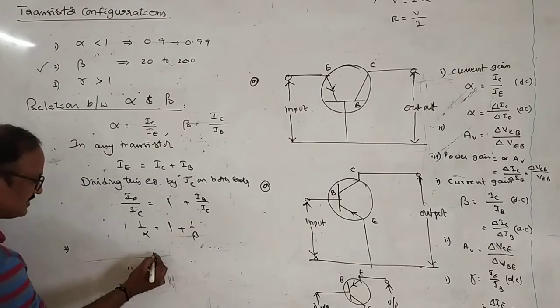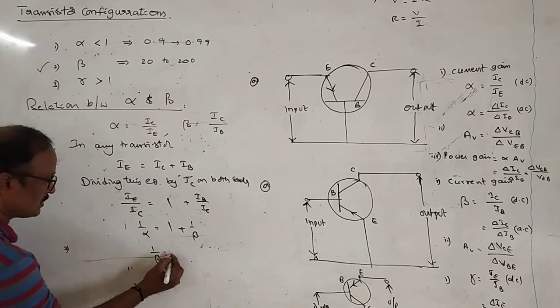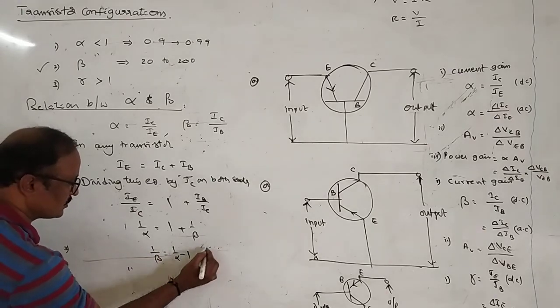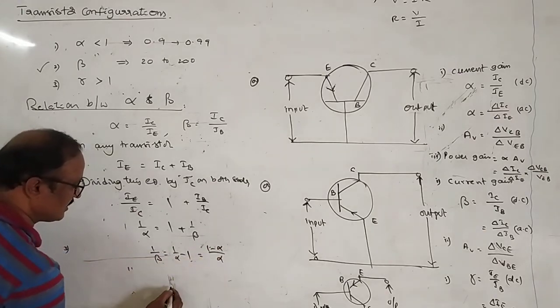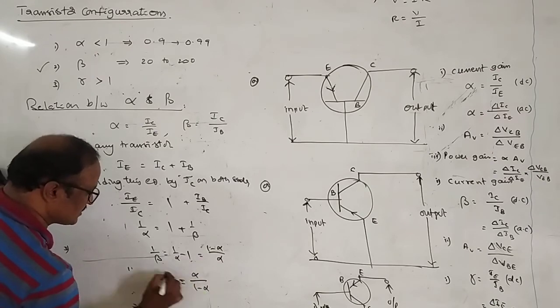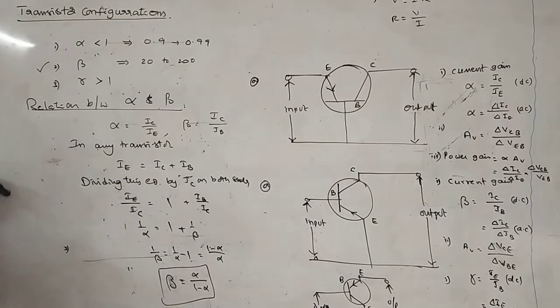Right? From this, 1 by beta is equal to 1 by alpha minus 1, or this is equal to 1 minus alpha by alpha. Then beta is equal to alpha by 1 minus alpha. This is the relation between current gain in CB configuration and current gain in CE configuration.